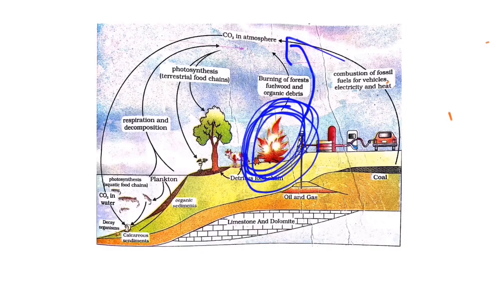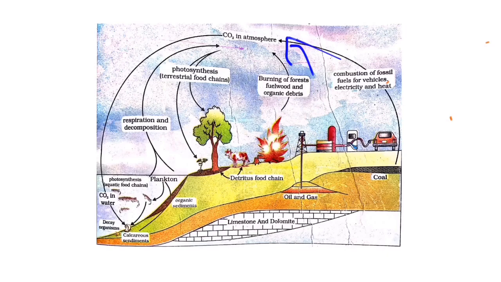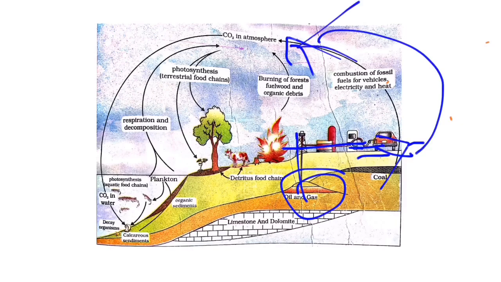And next one is we extract fossil fuels. When the fossil fuels are extracted, what happens? We extract fossil fuel, and we burn it. While burning, in the process known as combustion, the carbon which is present within the fossil fuel is released again back to the atmosphere. And limestone and dolomite, which are present within the deep layers of the earth, also act as a source of carbon to the atmosphere, or the lithosphere in general.